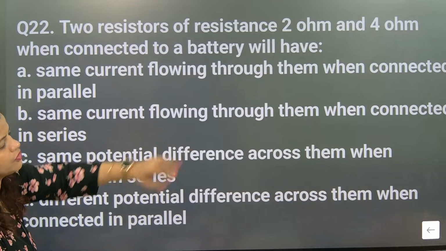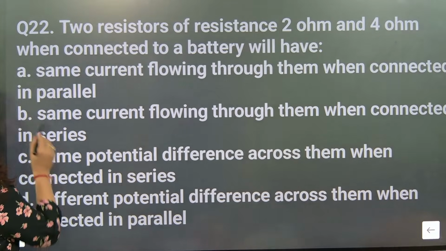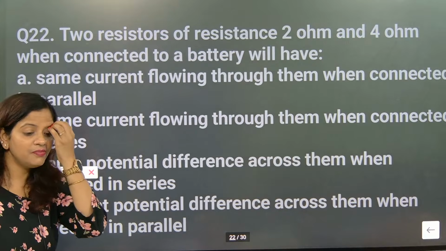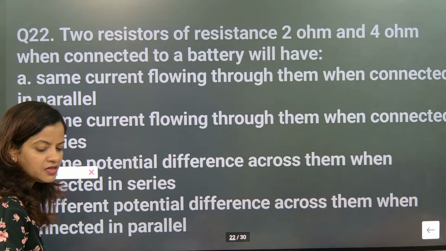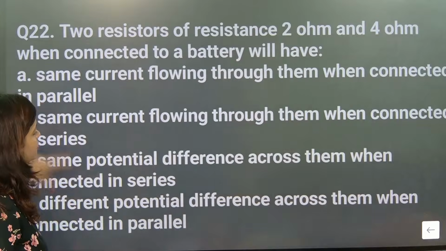Same current flowing through them when connected in series. So B is the correct answer. How many of you have given B? Very good. The first person who gave the answer is Jasmita Kavya. Okay, good. Now we will go for the next one.